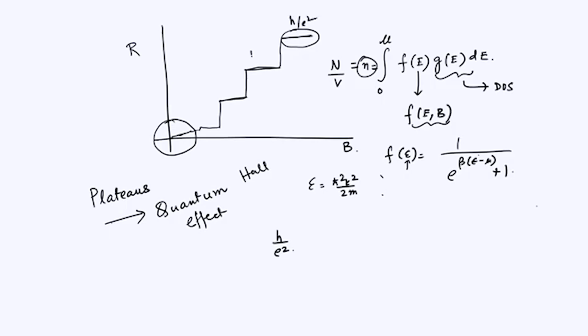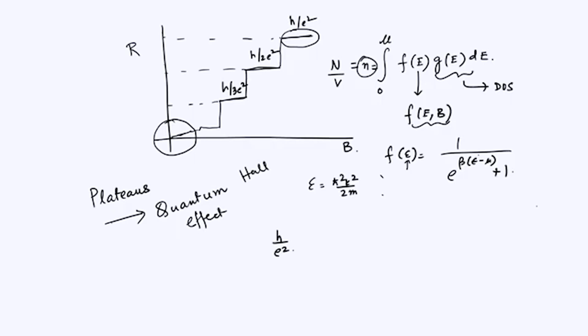I am just giving you an example. This is h over 2e square, this is h over 3e square, and so on. Okay, so these are happening. These now are resistivity, so this value is h over 3e square, this value is h over 2e square, and this value is h over e square, and so on and so forth.